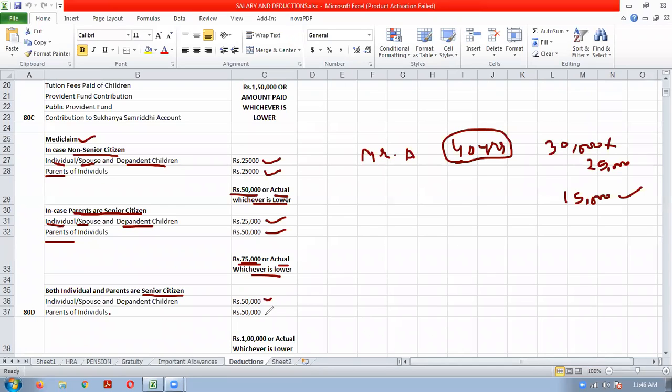In that case, you will get 50-50, up to 1 lakh or actual, whichever is lower. So in Mediclaim, three cases can be there. One is non-senior citizen, both individual and parents non-senior, 50,000. Parents senior, individual not senior, 75,000. Both senior, 1 lakh. Clear?